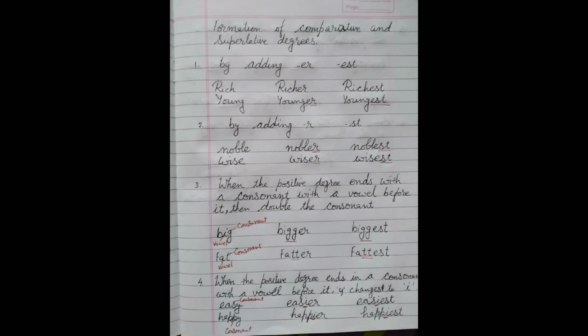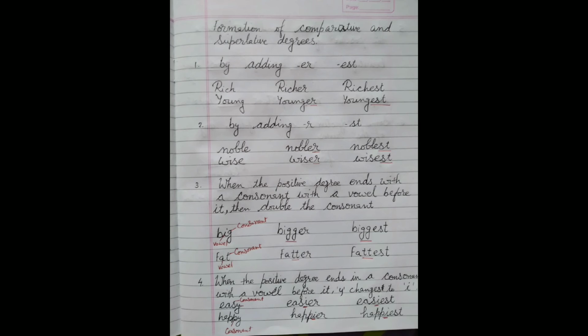The last consonant letter doubles. Bigger, and in biggest again double G, B-I-double-G-E-S-T, biggest. Next word, fat, where A is vowel and last letter T is consonant. So we have to double the letter T. F-A-T-T-E-R, fatter, and F-A-T-T-E-S-T, fattest.